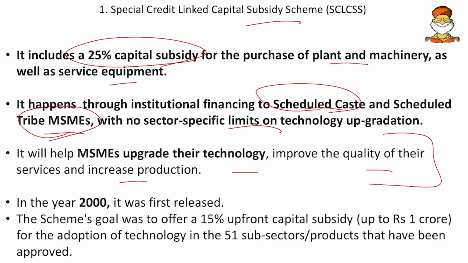So not so important a statement. Then the earlier version of this scheme started in 2000, and the scheme's goal was to offer a 15% upfront capital subsidy. So earlier the subsidy was 15% or up to 1 crore, whichever is less. So either I get a maximum of 15% subsidy or I get a 1 crore rebate. Now it is increased to 25%. So this is a brief account. Remember the scheme, the aim of that scheme and also the ministry.